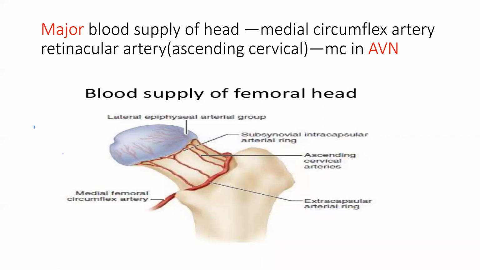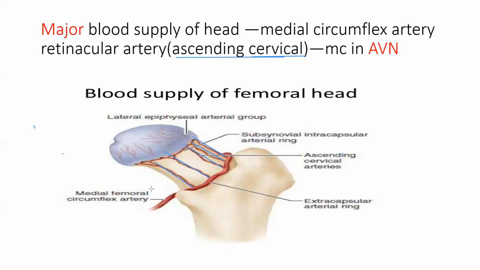One MCQ: which artery disruption can cause AVN? Then the retinacular artery, or you can say ascending cervical. Cervical is a word used mainly for the neck, like we have a cervical spine, which means neck spine. So we call it ascending cervical. All these arteries ascend from here. They are also known as retinacular. Retinacular means small. Small arteries are known as retinacular arteries, and these ascend into the neck, so they are known as ascending cervical. So you can say ascending cervical or retinacular artery.